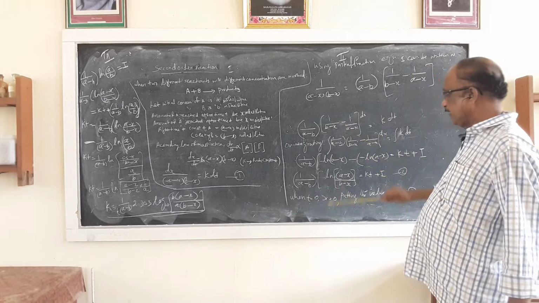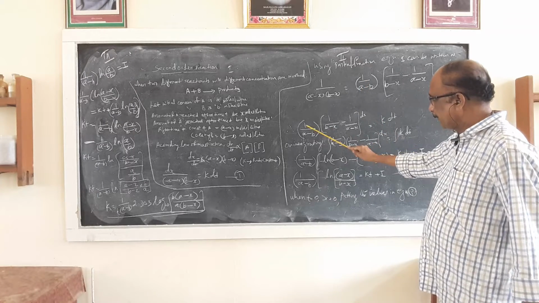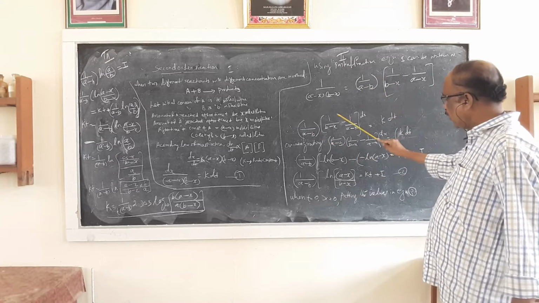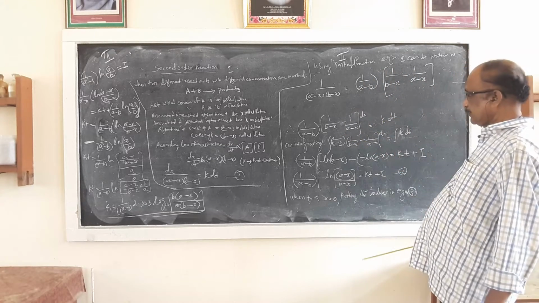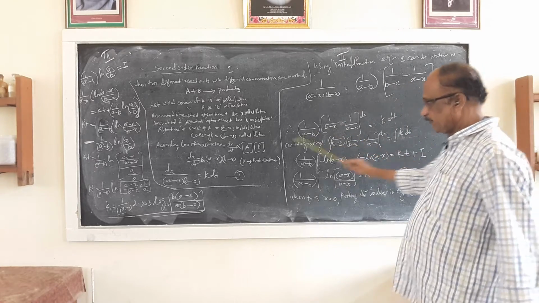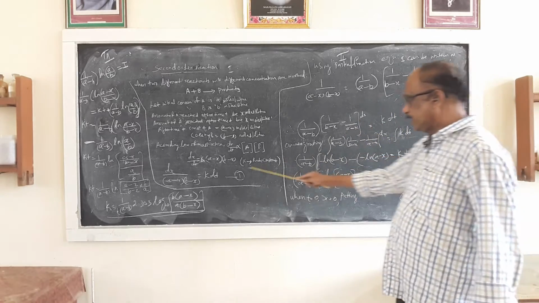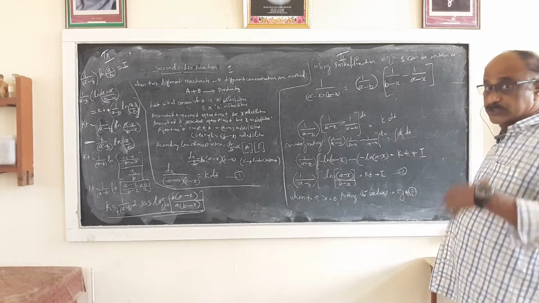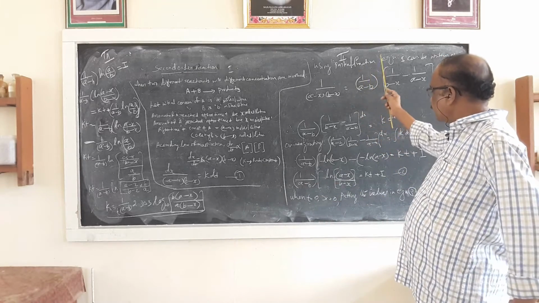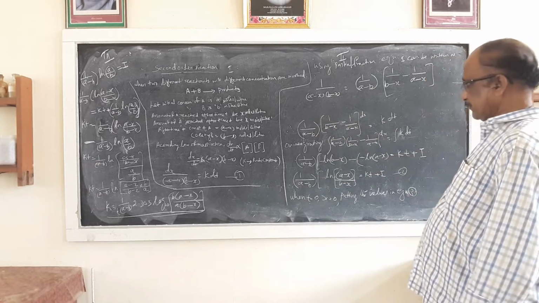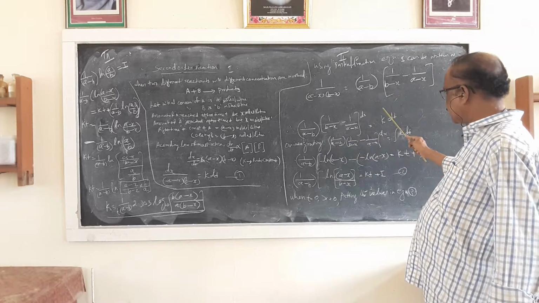So dx divided by 1 divided by (A minus B) into (1 divided by (B minus X) minus 1 divided by (A minus X)). If you write this, that can be equated to k dt. Before integration you have to make this change, then only integrate. So apply the partial fraction, revise the equation, then integrate. So integration of this part is equal to integration of this part.